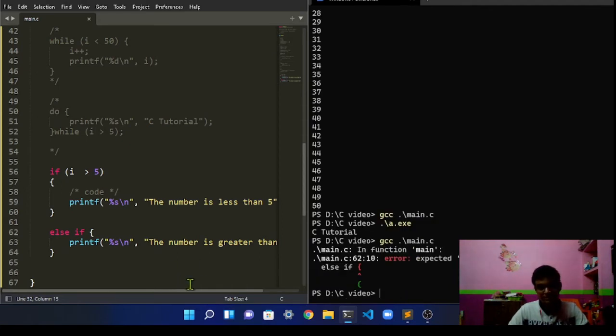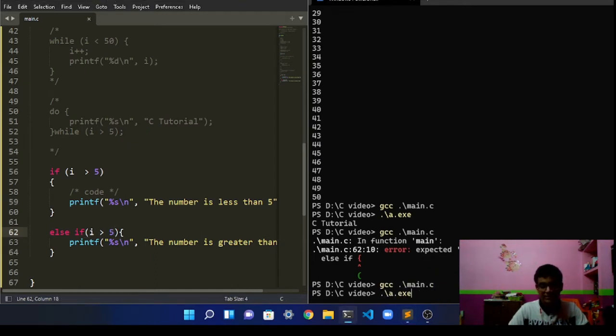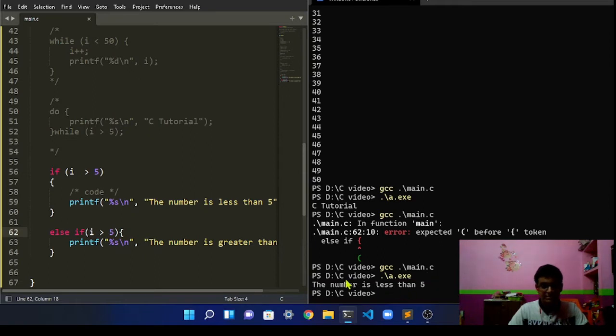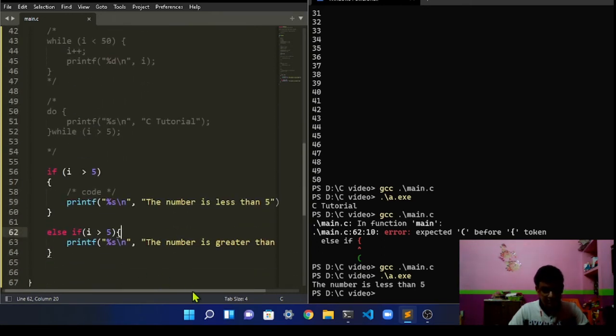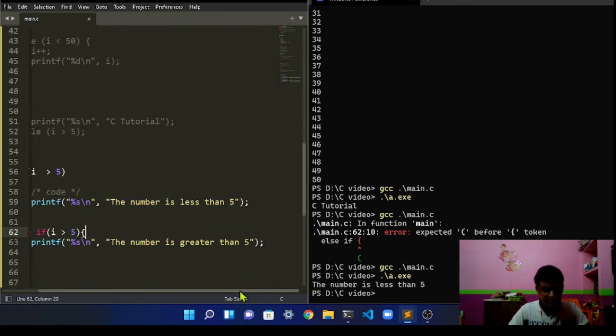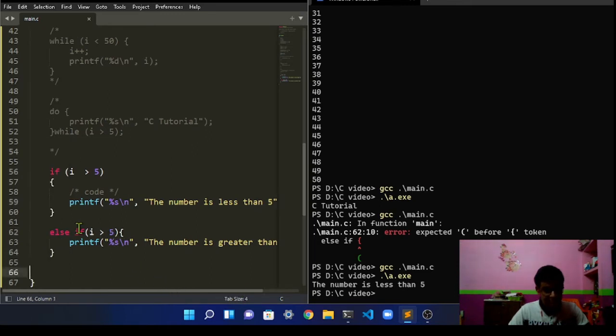Wait a second, we have to give a condition. We can give a condition over here: I is greater than 5. Let's compile it yet again and then run it. The number is less than 5. So what is I? I is 9. It should show the number is greater than 5. What is the problem over here? Let's see if it shows.